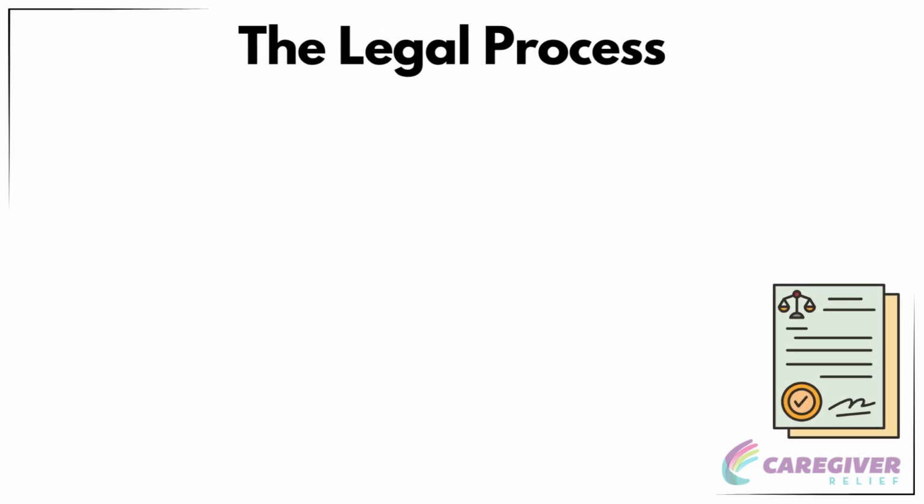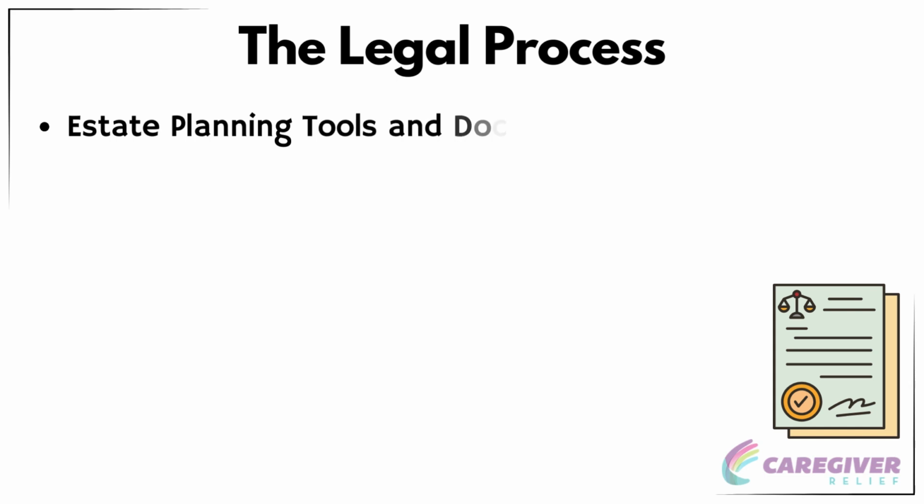The legal process. Understanding the whole probate court process and how your estate will be handled legally is essential. This includes knowing how assets are distributed and taxes are paid. Estate planning tools and documents. Familiarize yourself with common tools. Other estate planning documents like trusts, wills, advance healthcare directives, and powers of attorney. Each tool serves a specific purpose and is an integral part of a comprehensive estate plan.